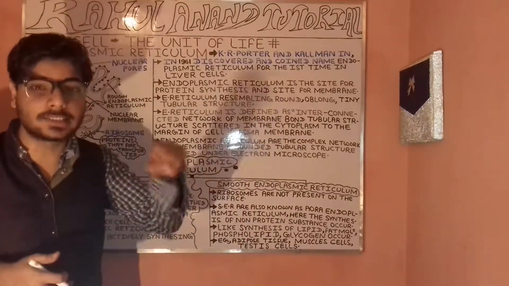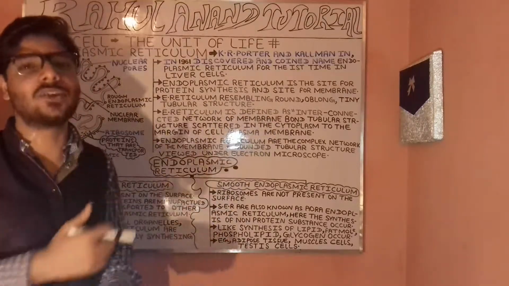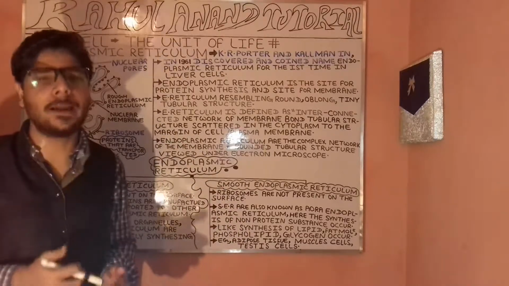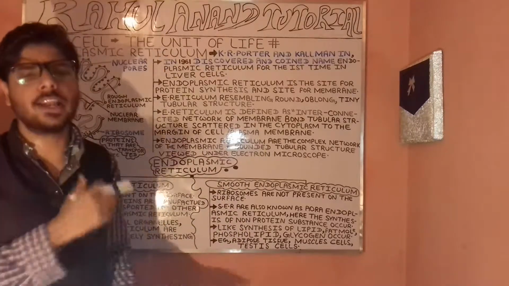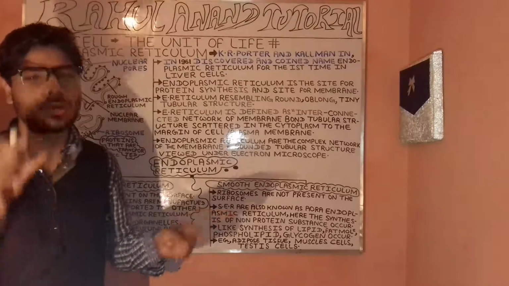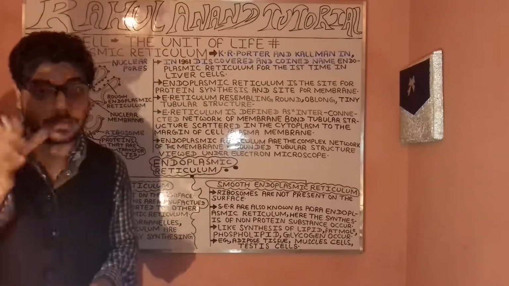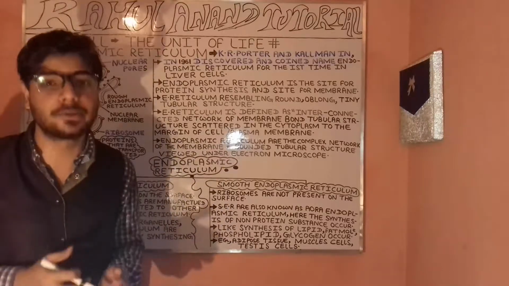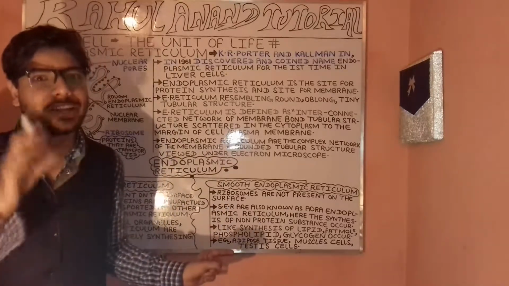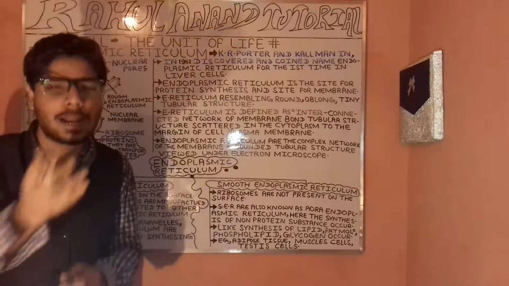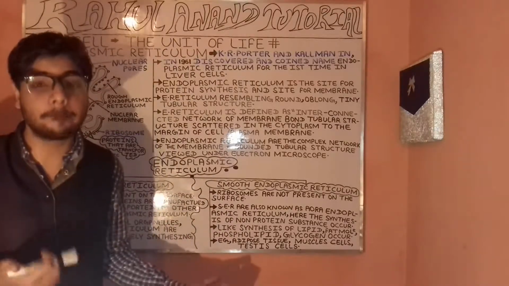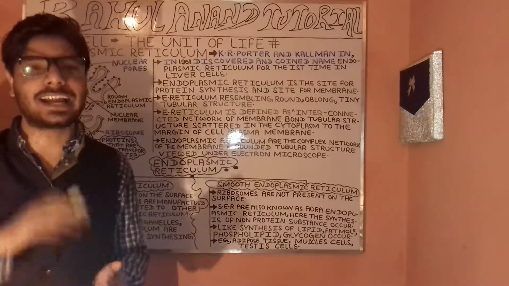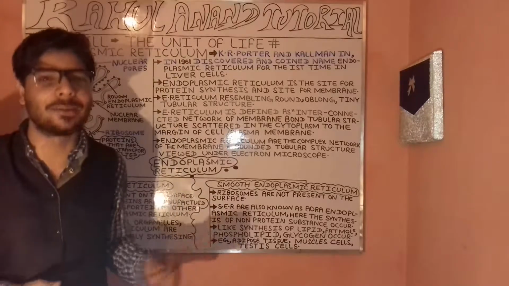Like all the other cell organelles, we are having the endoplasmic reticulum, and in turn, the rough endoplasmic reticulum. So what is the role? These play an important role in synthesizing, that is, in active protein synthesis. Find it here on the board.